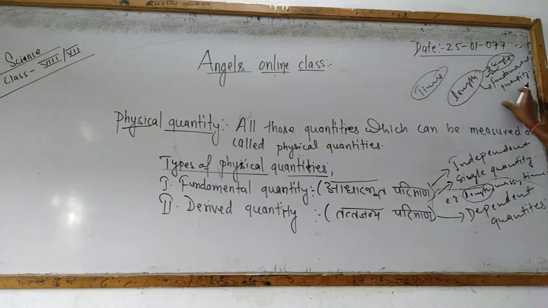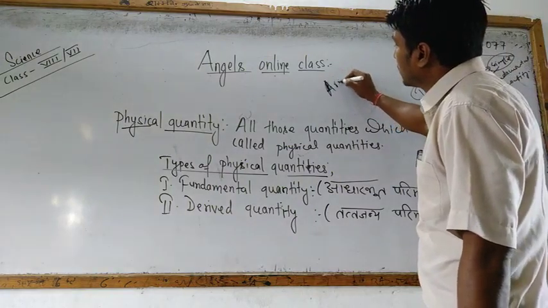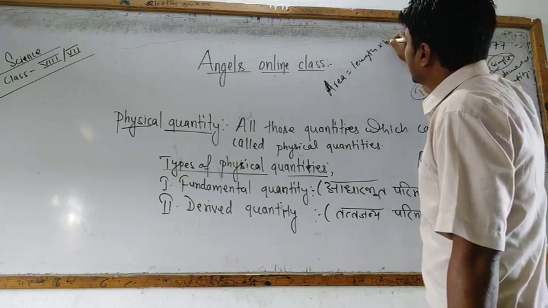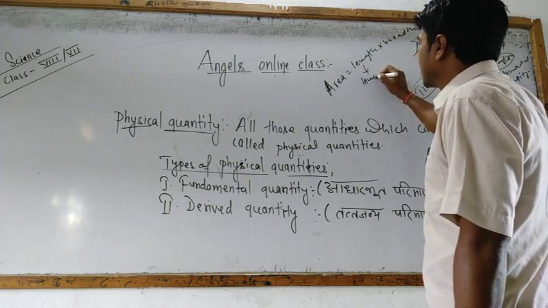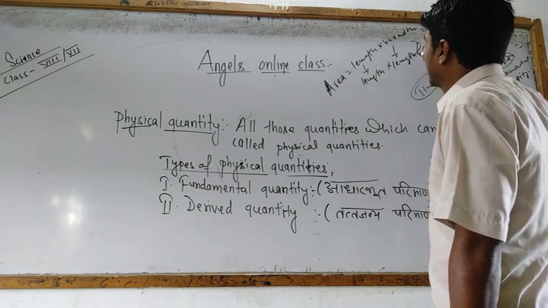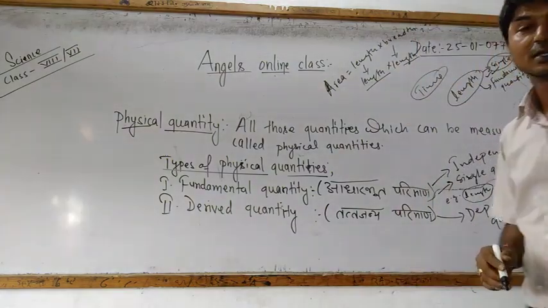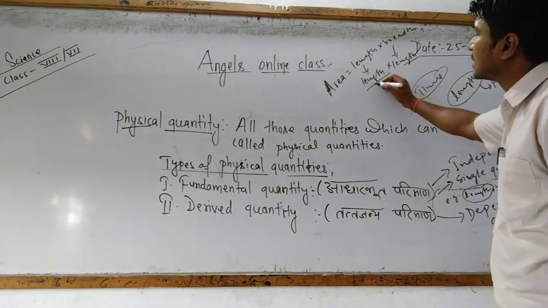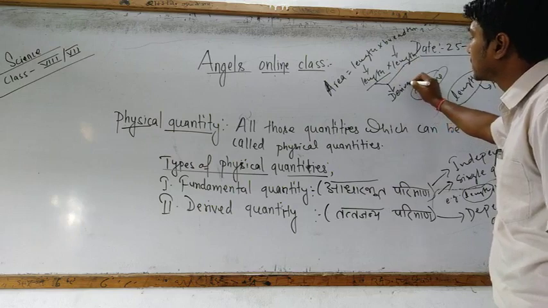Again, you know the formula of area equals length into breadth. This length is already length and this breadth is also a type of length. So there is multiplication of two lengths here. It means there is presence of two fundamental quantities, so this is now a derived quantity.